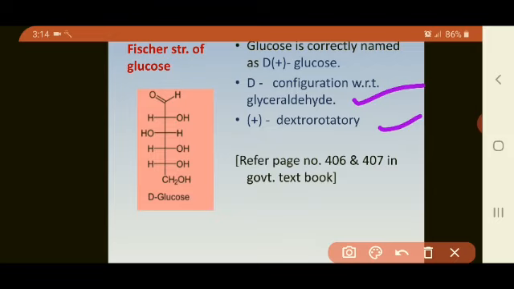Now, if you want the detailed information about this, you can refer to page numbers 406 and 407 in the government textbook. How is the structure shown? Let us come to the left hand side.